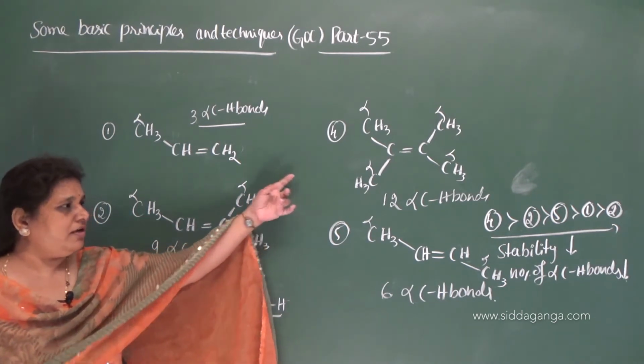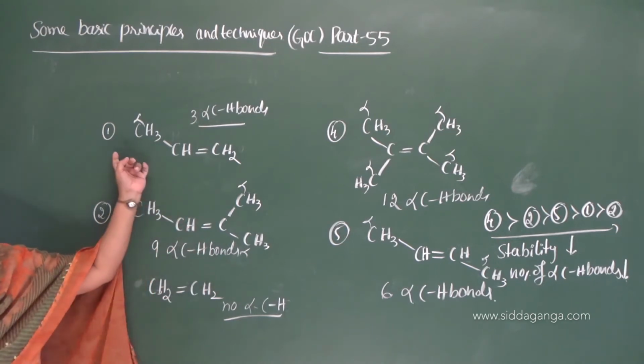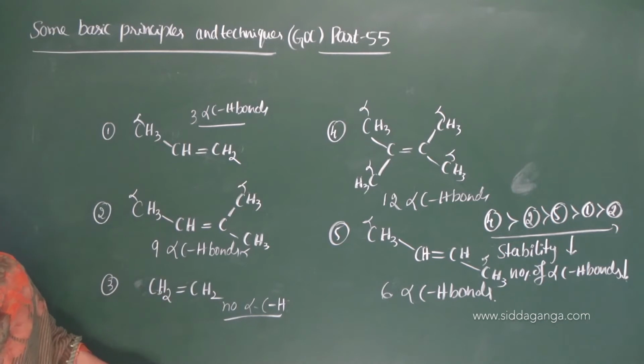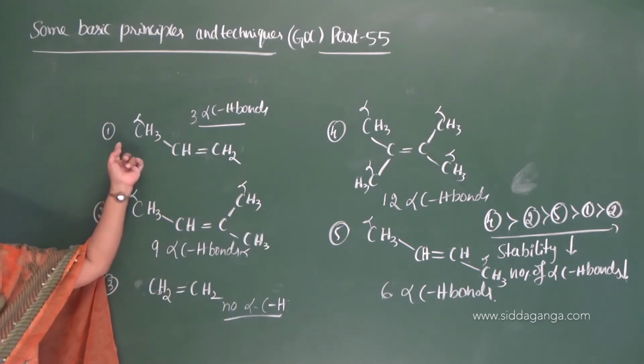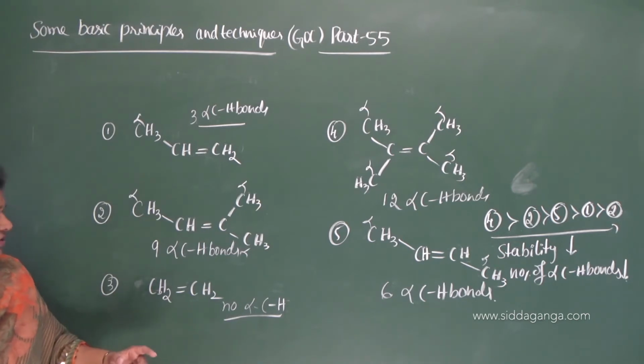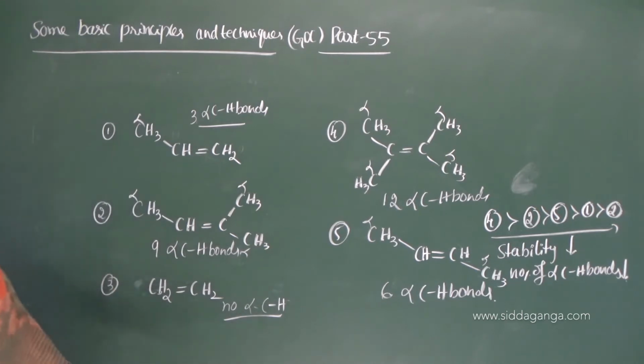So, fourth one, then comes the second one with the 9 alpha CH bonds, then comes the fifth one which contains 6 alpha CH bonds, then comes the first one which contains 3 alpha CH bonds, and then the third one. Here I missed the thing.